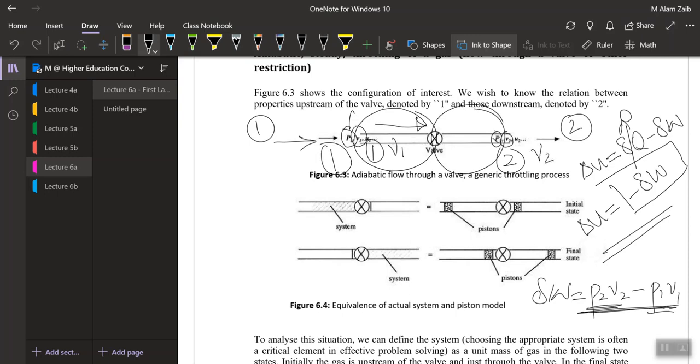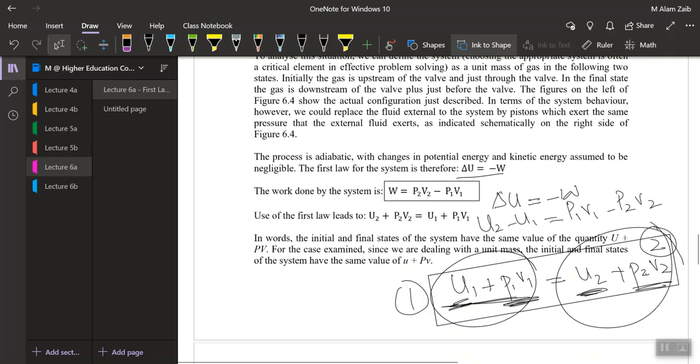So when we talk about enthalpy, there is flow energy in a system and internal energy in a system, and when this flow energy and internal energy move from one state to another state, we are moving from one enthalpy state to another enthalpy state.